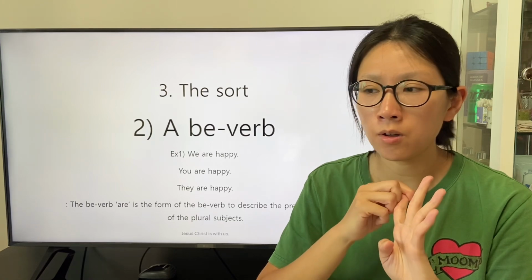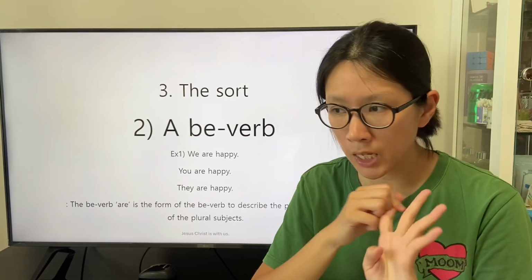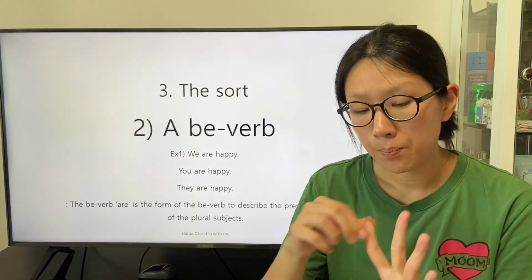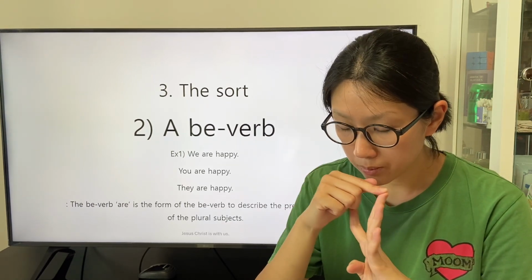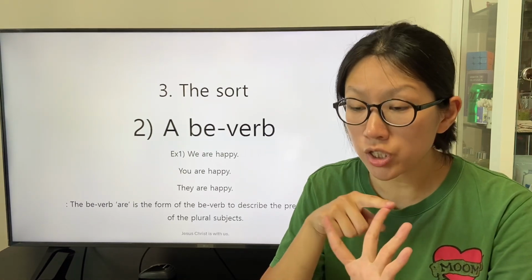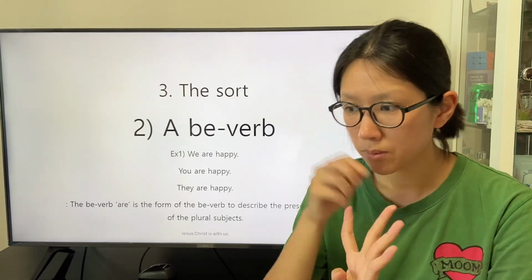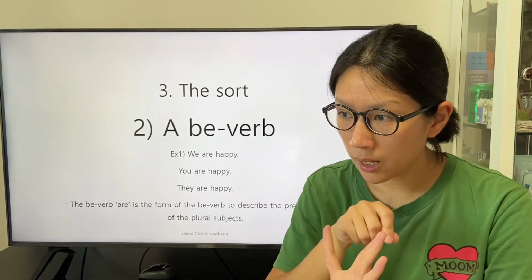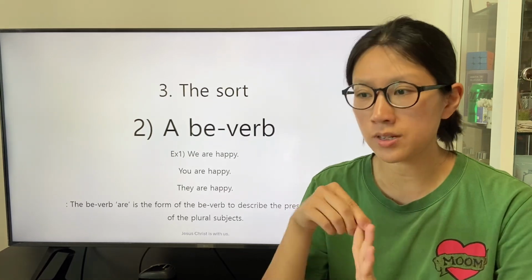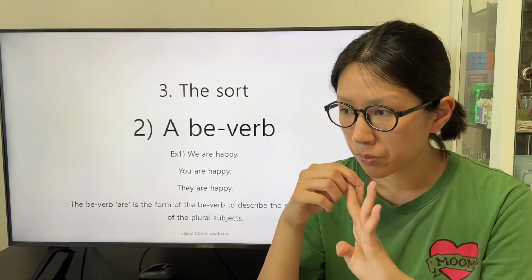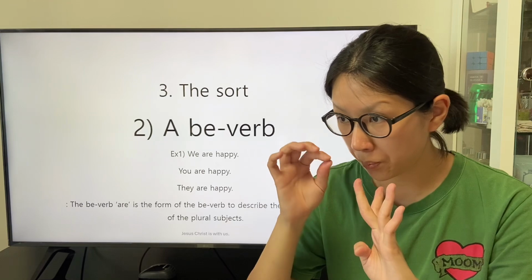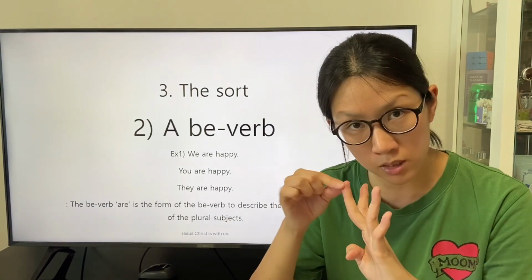The form of the be verb to describe the speaker is one of the forms of the be verb, am. The subject whose number is 1 and who does not participate in the conversation with the speaker and the listeners is able to be indicated by the personal pronoun he, she, or it.